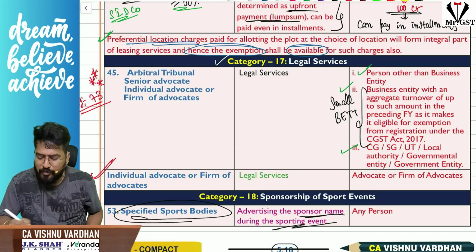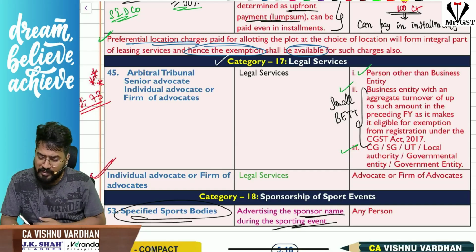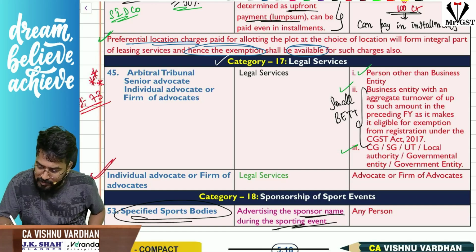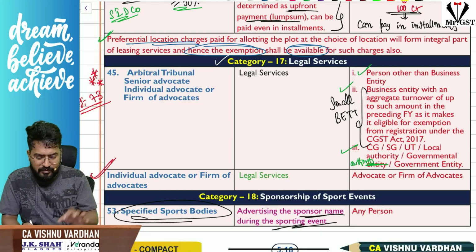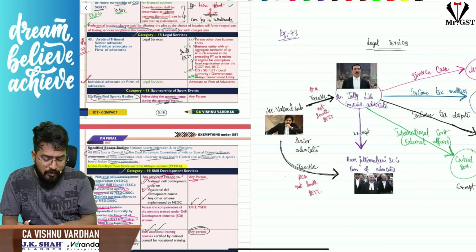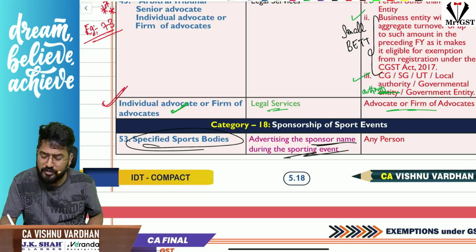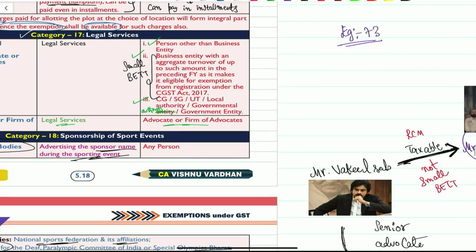Next, sir, if they are providing their services to central government, state government, union territory, local authority, governmental authority or government entity, then that is exempt under GST. For that purpose, I have given a comprehensive example here. And one more thing here, sir: individual advocates or firm of advocates providing legal services to another advocate or firm of advocates, that is exempt under GST. I will show you the example here.